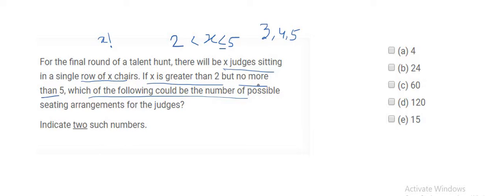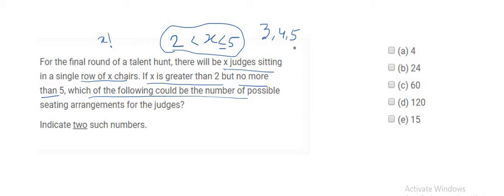Indicate two such numbers. So here the square option shows that we can pick two answers, and sometimes it wouldn't be mentioned how many options there are, and you will be given the option to choose one or multiple depending upon your answers. So in this question, since it already says the range of X,